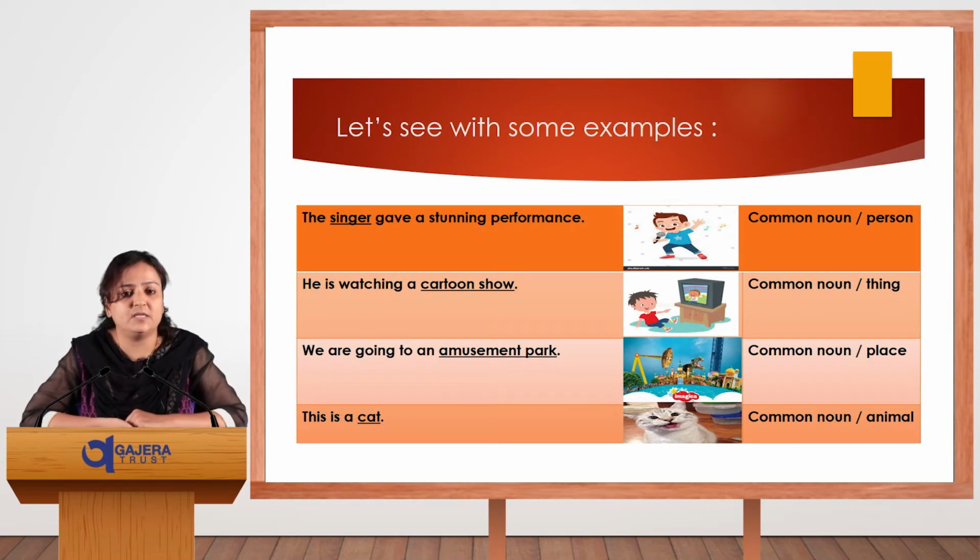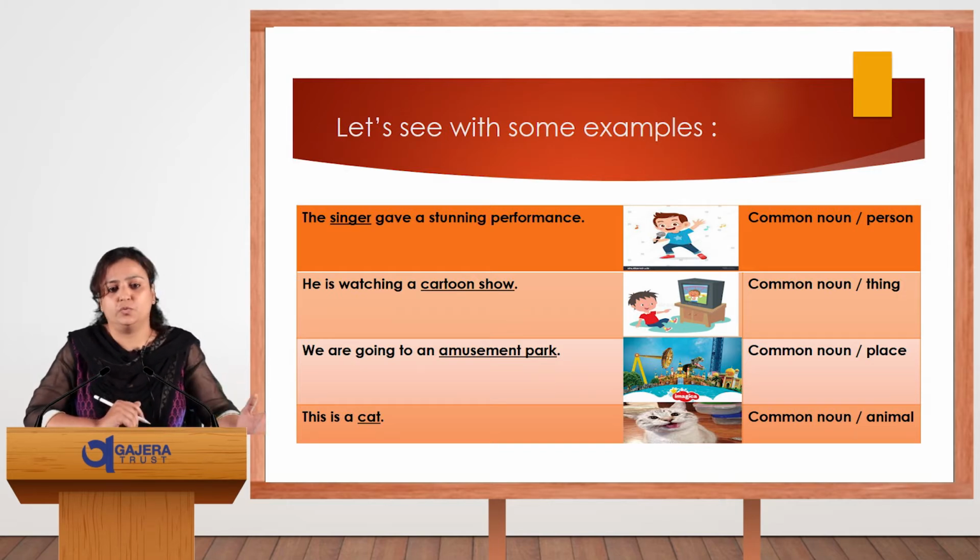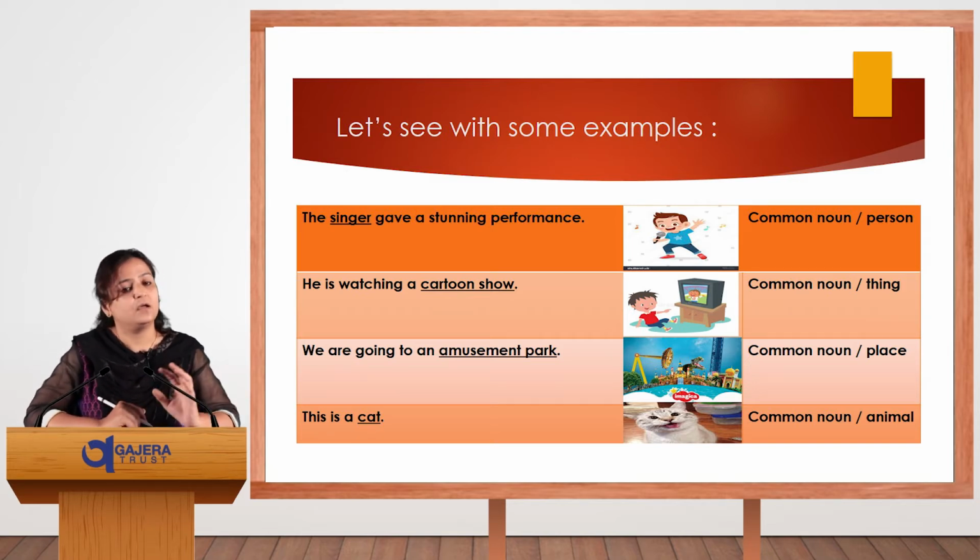Let's see some examples for this. The singer gave a stunning performance. Here the underlined word is singer. We take singer as a common noun because we don't know who that person is. So we have taken just singer commonly. That's a person, either boy or girl. He is watching a cartoon show. Here the cartoon show is not clear, so we have taken it commonly.